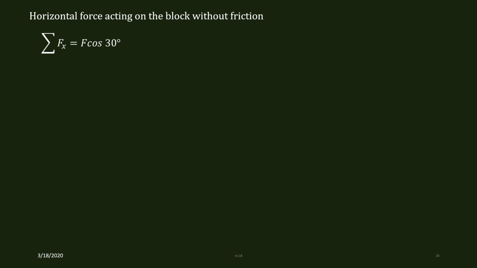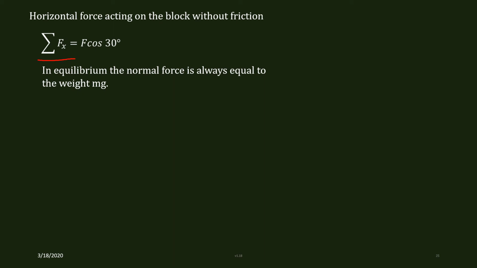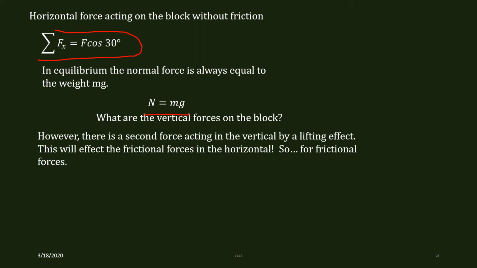So the horizontal force acting on a block without friction is this equation right here. In equilibrium, the normal force is always equal to the weight. What are the vertical forces on the block? So let's take a look at those. However, there is a second force acting in the vertical by a lifting effect. This will affect the frictional forces in the horizontal.